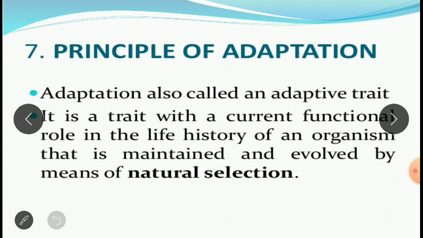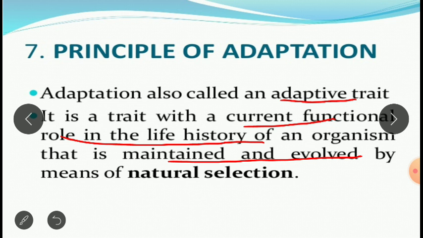So, adaptation is also called an adaptive trait. A trait is nothing but a character with a current functional role. So, right now, for survival, that is important. It makes that change in the life history of the organism, which is maintained and evolved by means of natural selection.